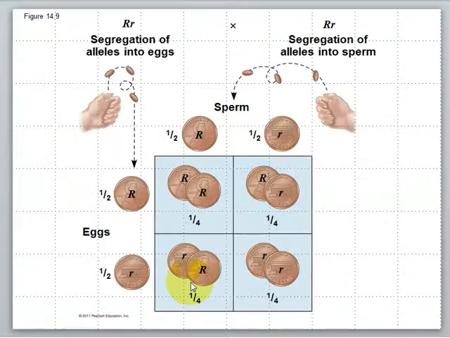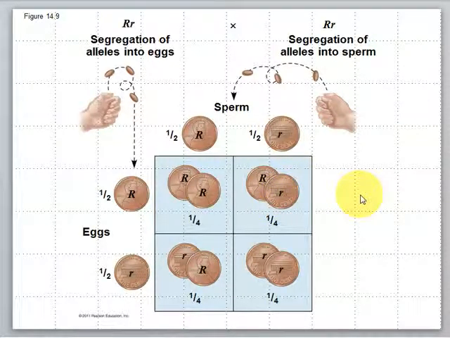So let's go back and look at that chart. So out of these 4 possibilities, what is the overall probability that the child will be heterozygous? Well, there's one of the possibilities that's heterozygous. There's a possibility that's heterozygous. If we add 1/4 plus 1/4, we get 1/2. We get 2/4.